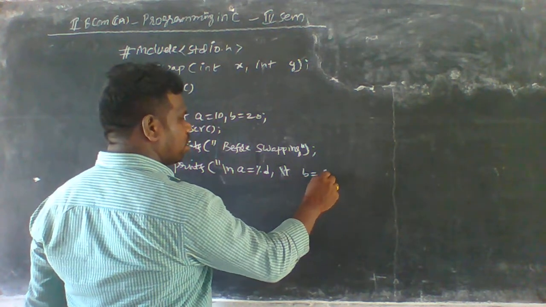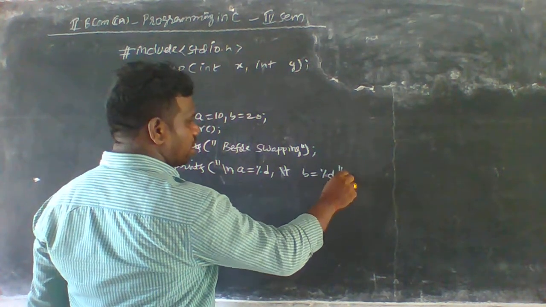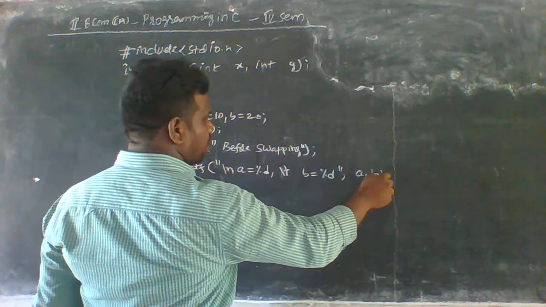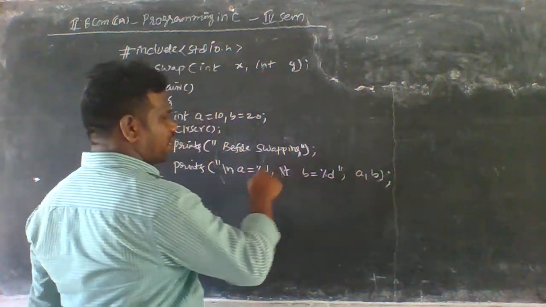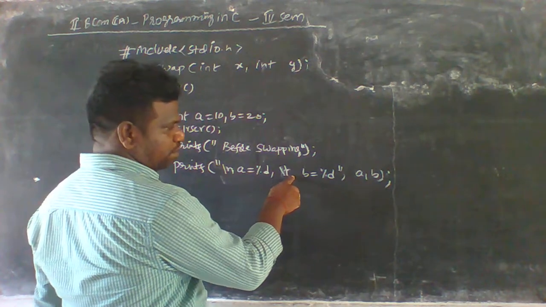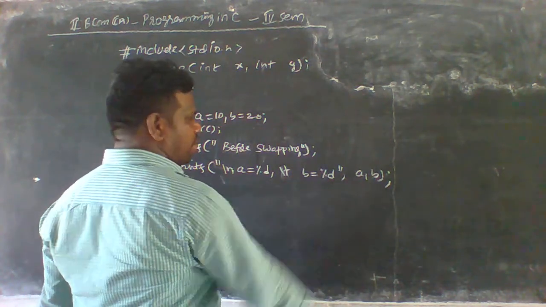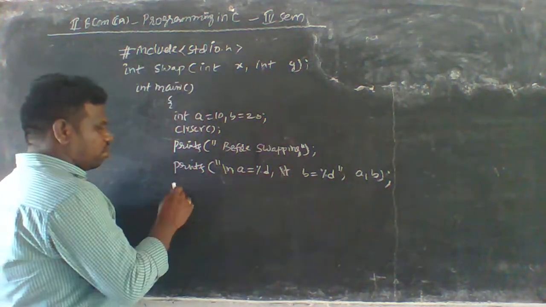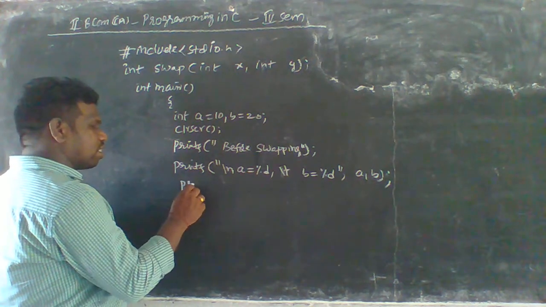B is equal to %d here, and we can replace the values from here to here. The A value can be placed here, and we can give a space as a gap, and we can place the B value here.